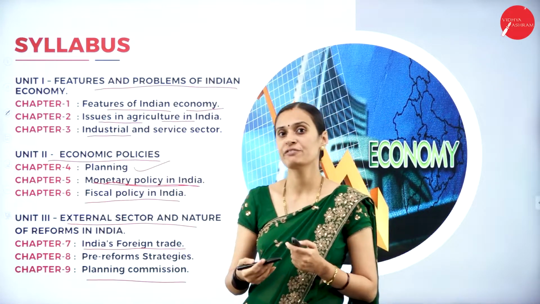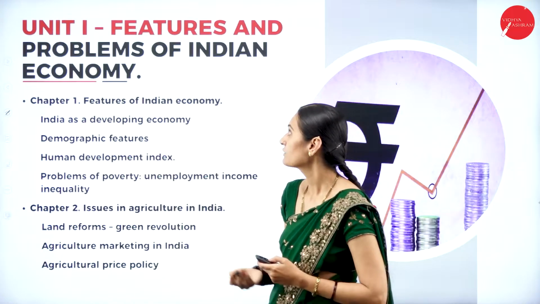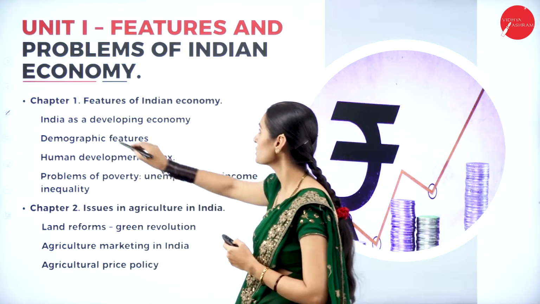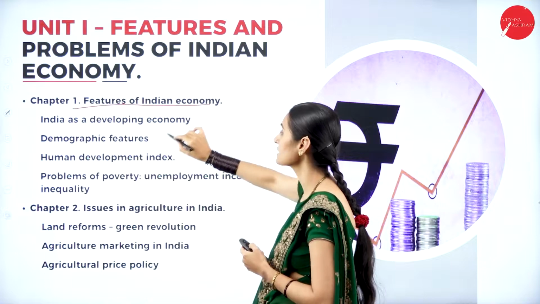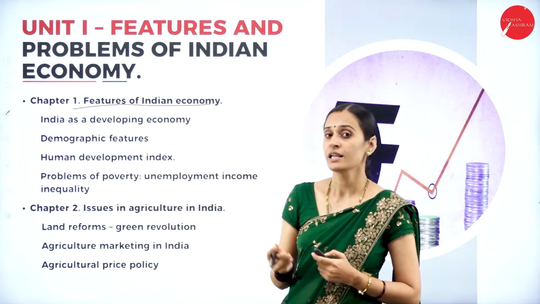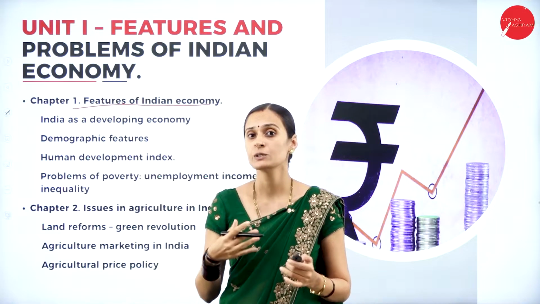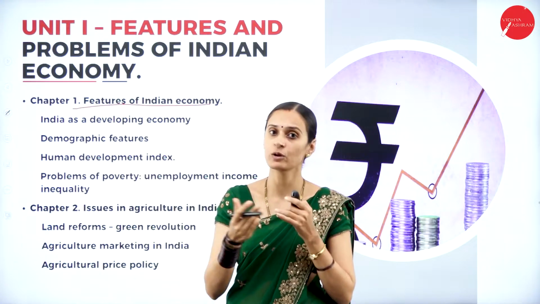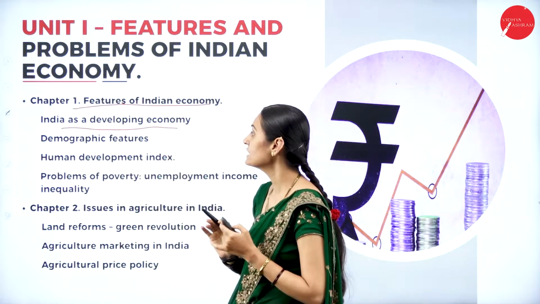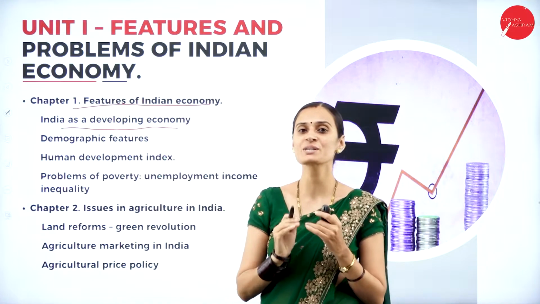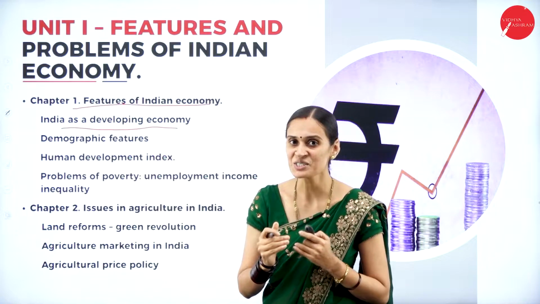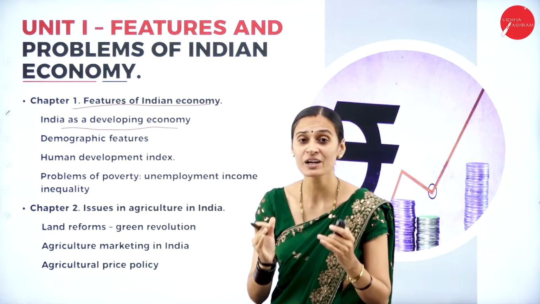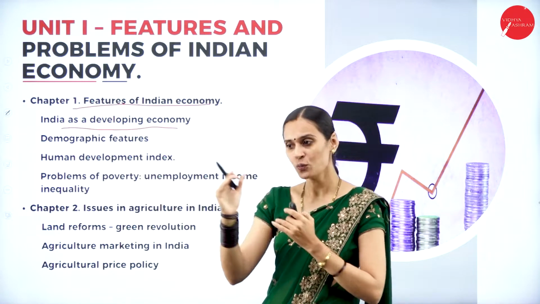Let us discuss briefly one by one. The first chapter is about the features of Indian economy. In this chapter we are going to discuss India as a developing country. There are three important classifications: developing, developed and underdeveloped. Now it is considered only as developed and developing countries. We are going to discuss India as a developing economy. What are the different features of Indian economy? Improvement in national income, improvement in agriculture products, improvement in industrial products, and the dual economic system, one of the important features which differs from others.